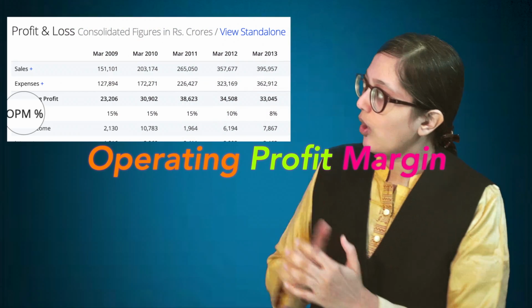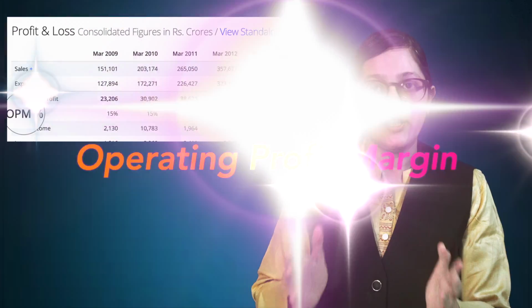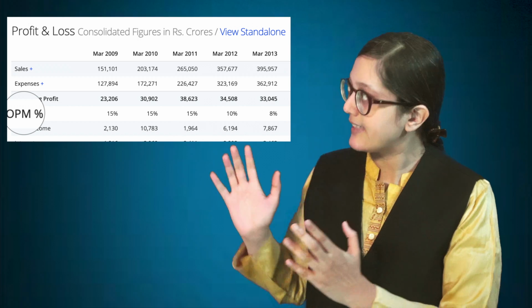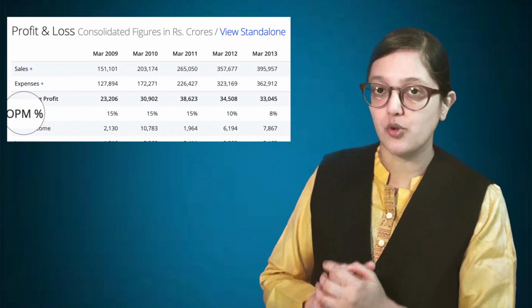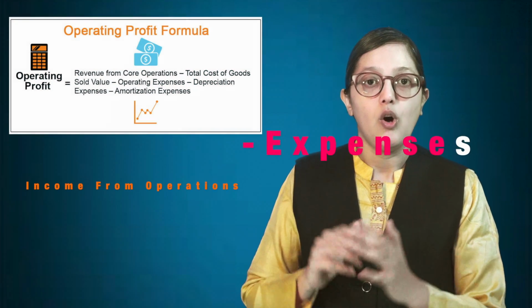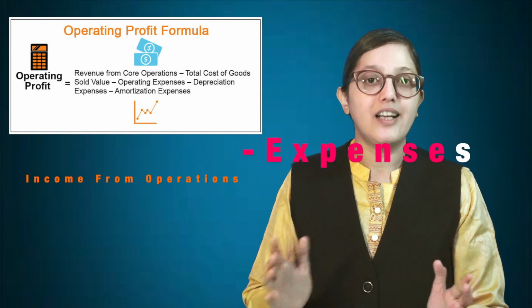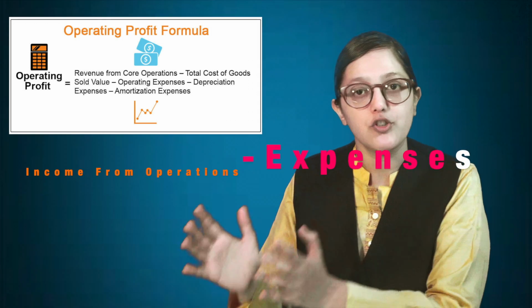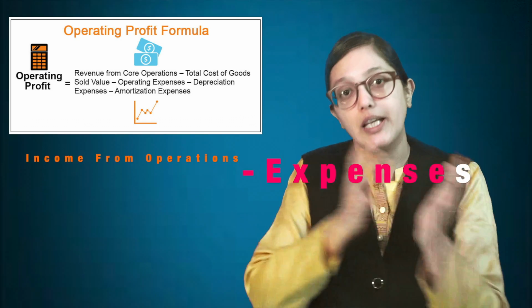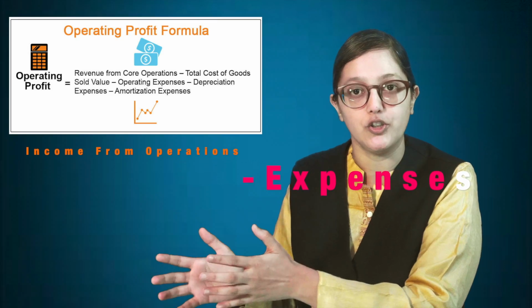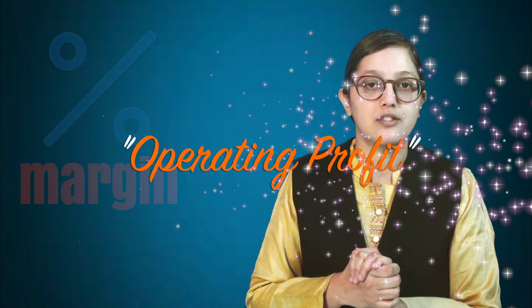Now let's look at the operating profit margins. Operating profit margins are also shown in the same chart, in the form of a percentage. Operating profit, in technical terms, is profit generated from the operations of the company. So if you deduct the expenses incurred from operations from the income generated from the operations, you will get operating profit. You must have heard people saying, what is the margin on this product, or what is the margin in your business.